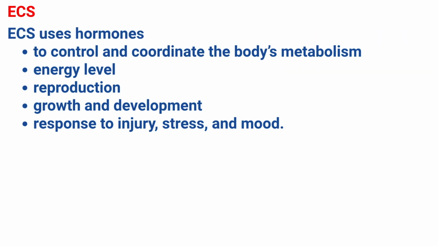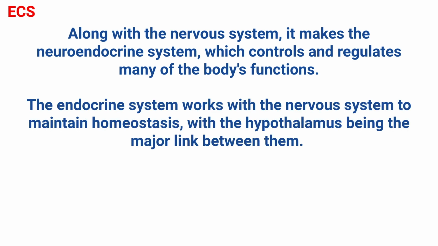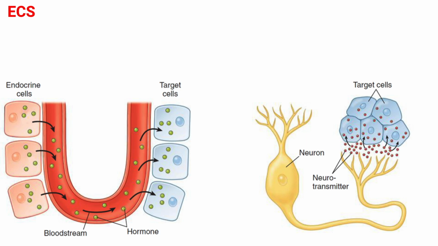The endocrine system uses hormones to control and coordinate the body's metabolism, energy level, reproduction, growth and development, and response to injury, stress, and mood. Along with the nervous system, it makes the neuroendocrine system, which controls and regulates many of the body's functions. The endocrine system works with the nervous system to maintain homeostasis, with the hypothalamus being the major link between them. The endocrine functions of the hypothalamus include the production and release of hormones, so it is considered a neuroendocrine organ. Like the nervous system, the endocrine system is all about communication.